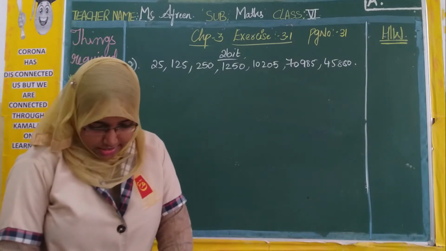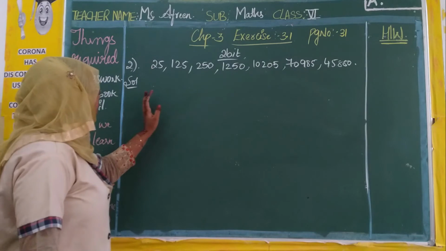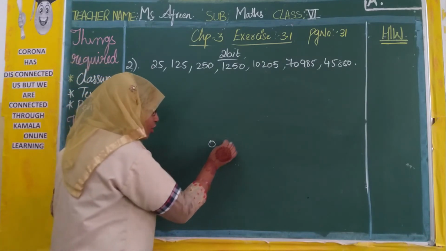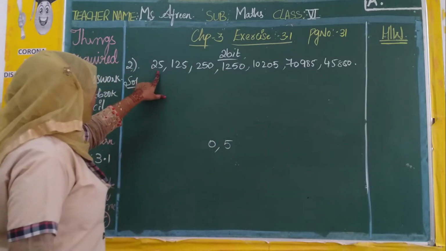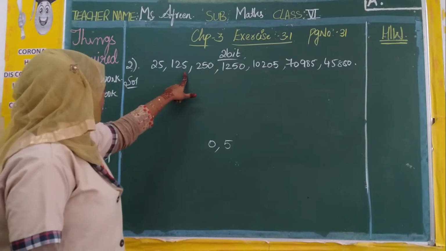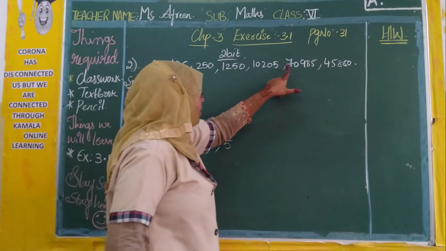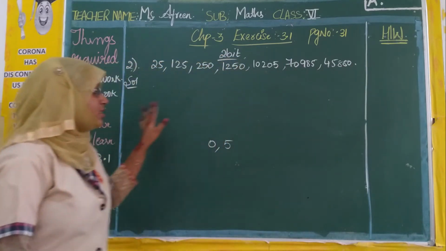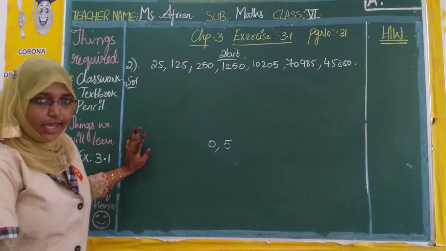So firstly, let us check for 5. Now what is for 5? The last digit should be 0 or 5. See, here it is 5. Last digit, that is the digit at ones place: 5, 5, 0, 0, 5, 5, 0. So all these numbers are divisible by 5.